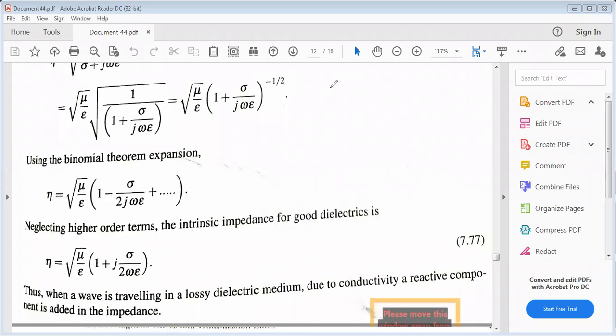If the higher order terms are neglected, the intrinsic impedance for a good dielectric is eta equal to square root of mu by epsilon into 1 plus sigma by 2 omega epsilon.